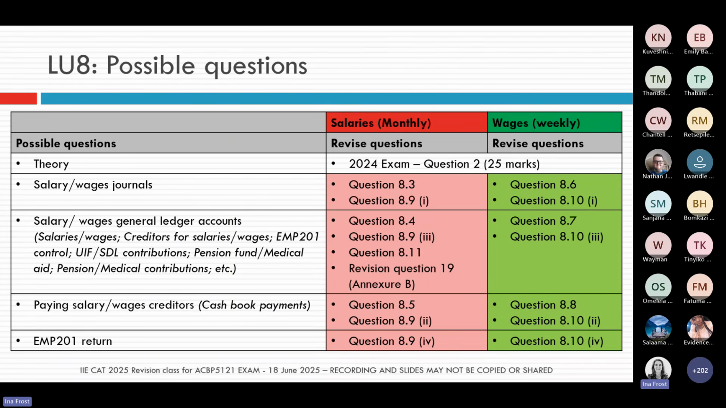Today, we mostly spoke about wages questions because the past paper questions that I quickly pulled up were all wages type questions. But remember, you also need to be able to do everything for salaries. So you also need to be able to do a salaries journal, the salaries general ledger accounts, be able to pay your salary creditors, and that EMP 201 return.